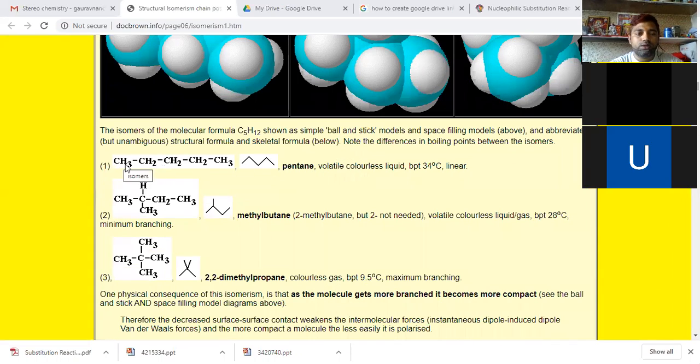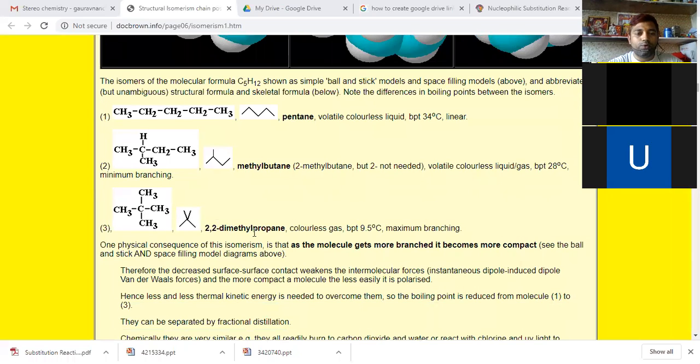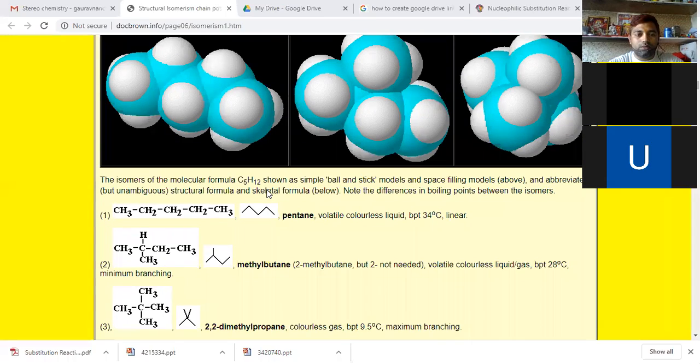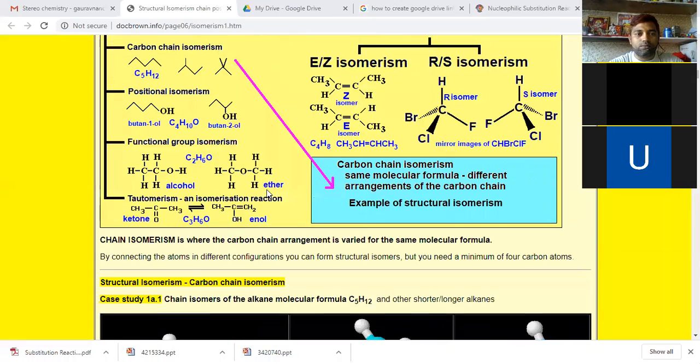Pentane, see here, properties are different. It is a volatile colorless liquid, boiling point 34 degrees Celsius, and it is linear. Then we have 2-methylbutane. Then we have 2,2-dimethylpropane, a colorless gas with a very low boiling point of 9.5 degrees Celsius. Understood? So this is one example of carbon chain isomers or carbon chain isomerism.